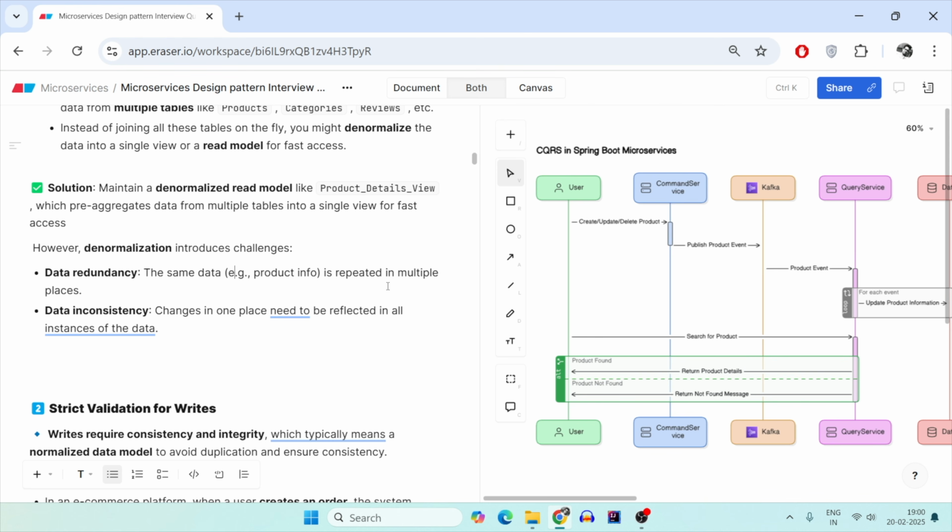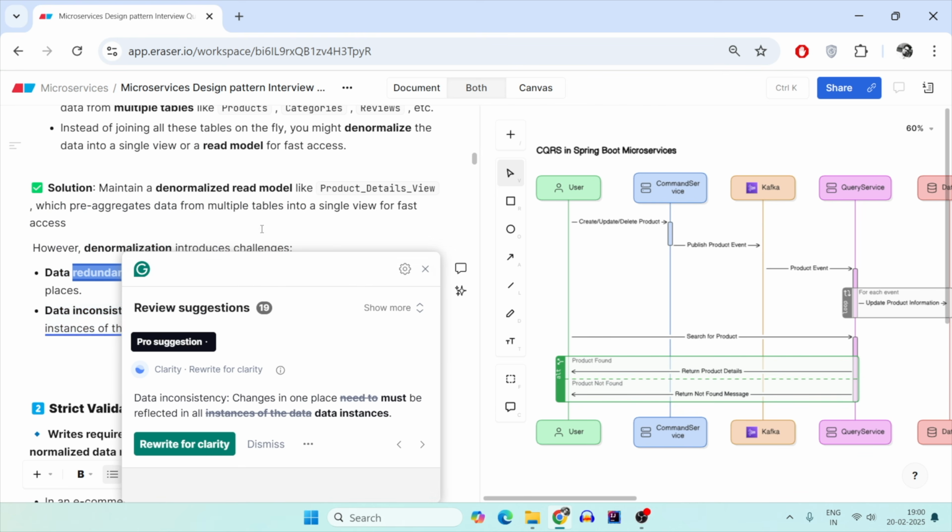For example, I have also placed an order for a OnePlus mobile. He has also placed an order for the OnePlus mobile. But now the description of that changes from XYZ to XYZ Pro Max. Then I have to change it in all the places. Otherwise, the data will be inconsistent across. So for that reason, denormalization gives you two problems: data redundancy and data inconsistency.